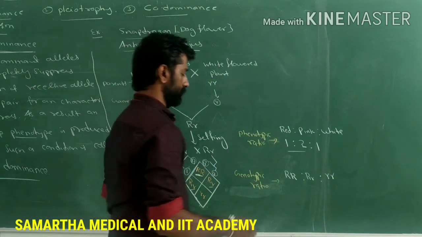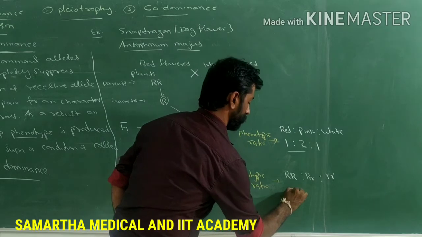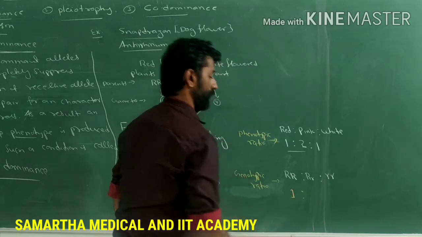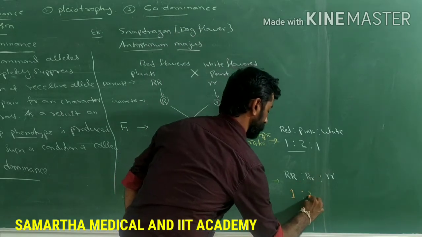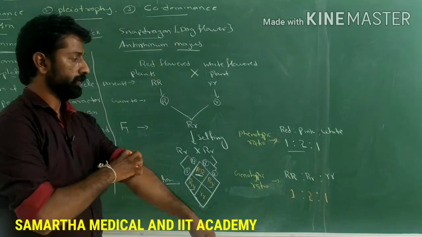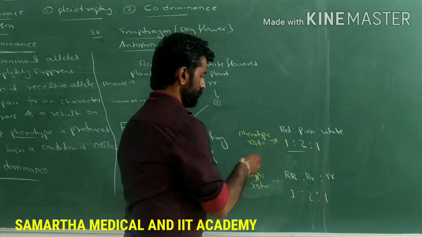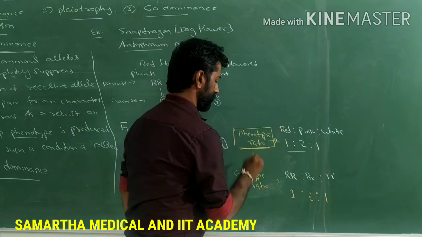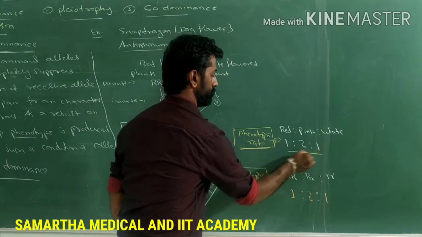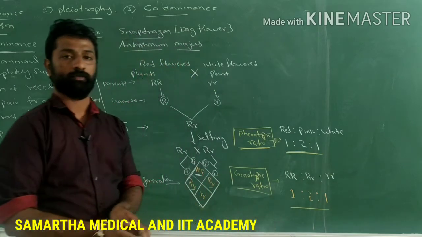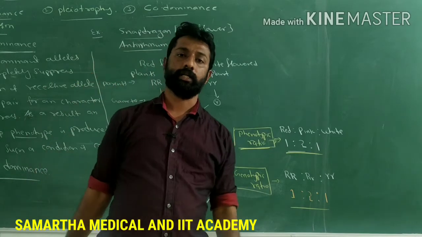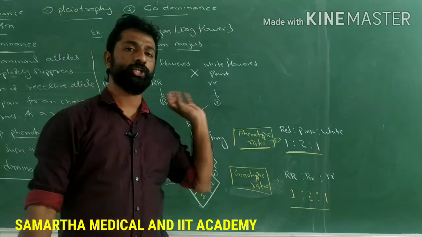So here the genotypic ratio is found to be: 1 homozygous dominant, 2 heterozygous, and 1 homozygous recessive. So here the phenotypic ratio as well as the genotypic ratio are both the same, that is 1:2:1 and 1:2:1. Only in incomplete dominance and in a test cross will the phenotypic ratio as well as the genotypic ratio be the same.